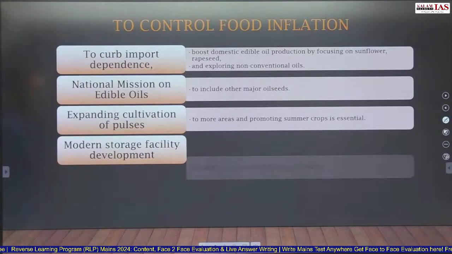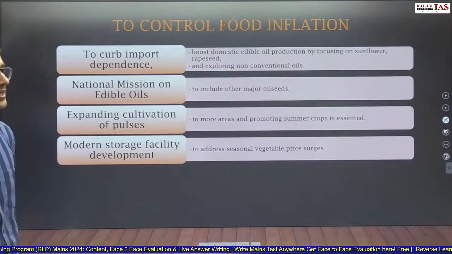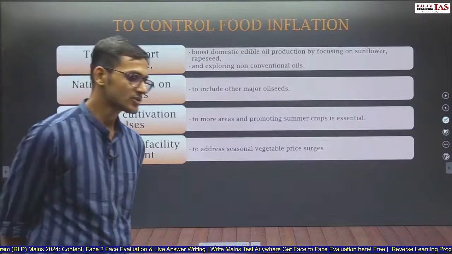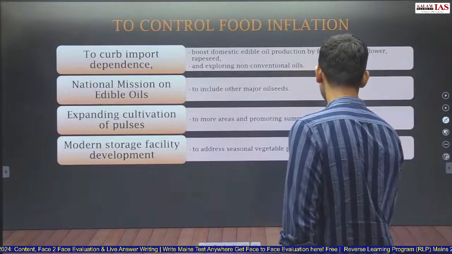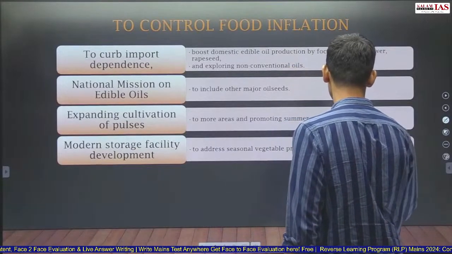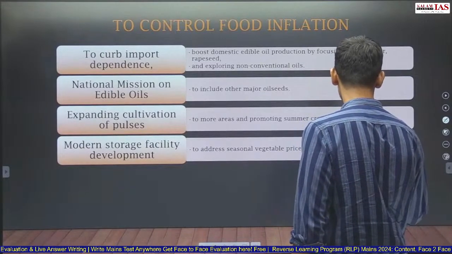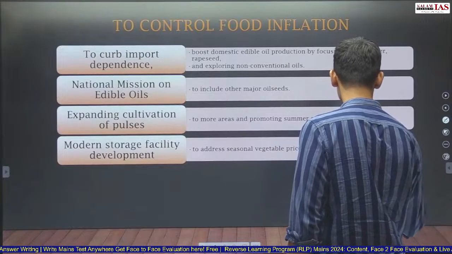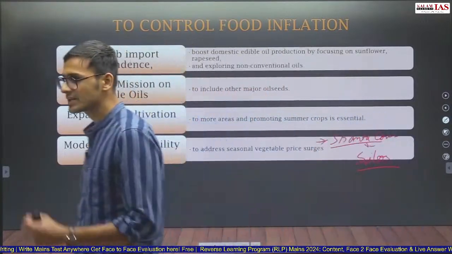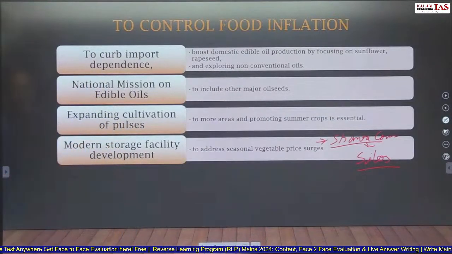Modern storage facility development should be done to address seasonal vegetable price surges. Now here the Shanta Kumar committee has talked about silos. It was not there in the Economic Survey; I am just writing it. The Shanta Kumar committee has talked about development of silos. So instead of using the plinth and bag method, silos should be developed. A modern storage facility should be developed to address seasonal vegetable price surges.